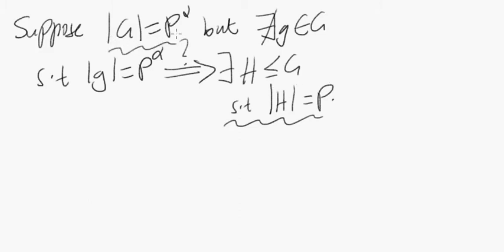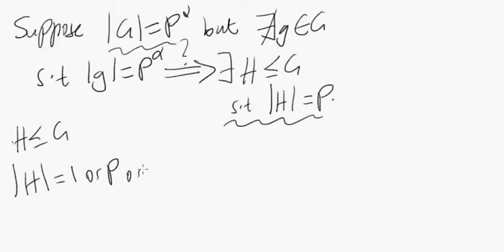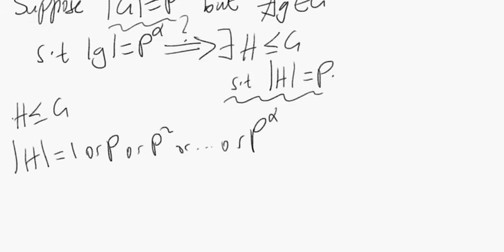We thought about what it means to have order p to the alpha. If a group has order p to the alpha, we had the idea that if we pick any subgroup H of G, then perhaps the possible orders of the subgroup are going to be 1, p, p squared, all the way up to p to the alpha. Those are the possibilities for some subgroup of G. Perhaps this is true, but did we explore what it means for the group to not have an element of order p to the alpha? So let's examine that.